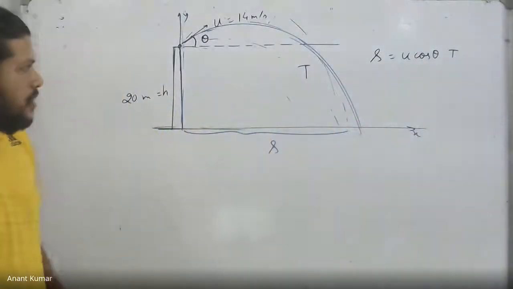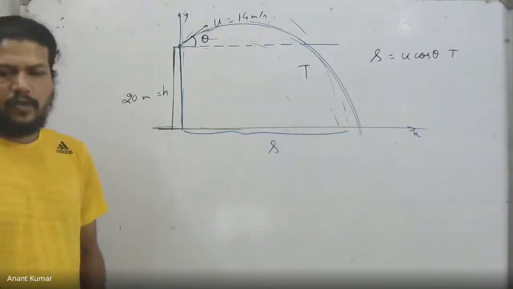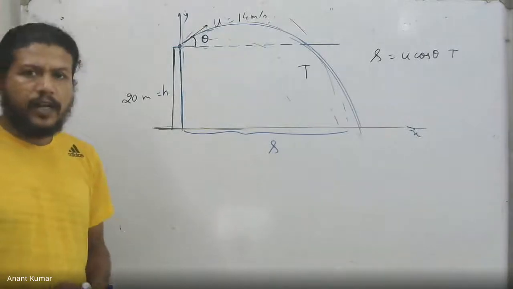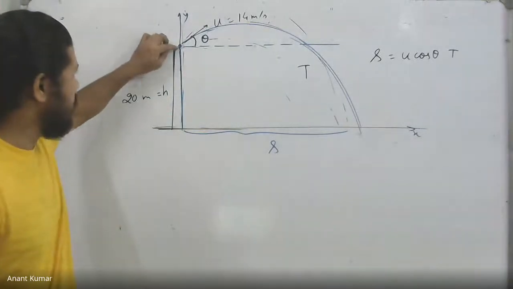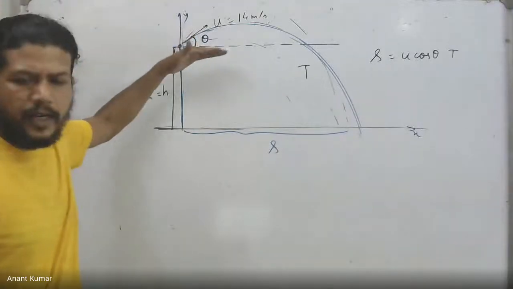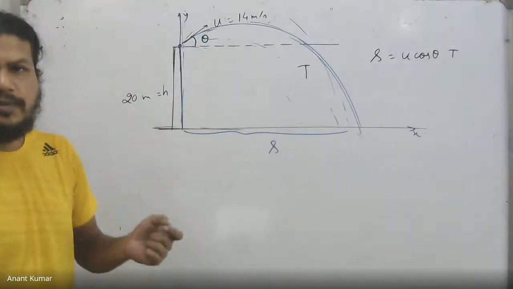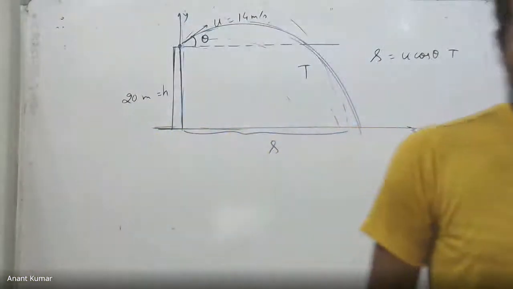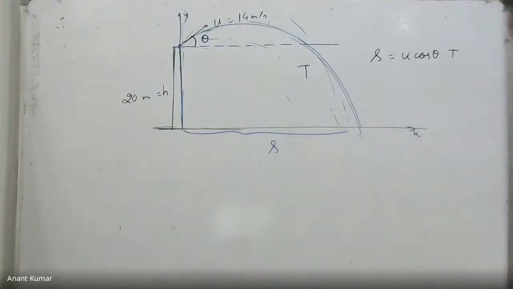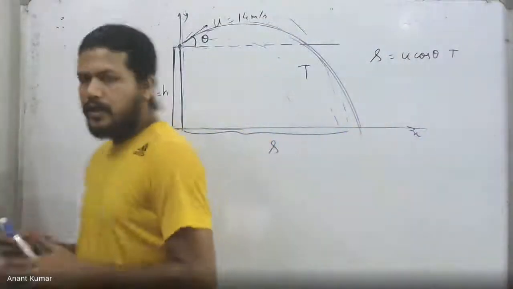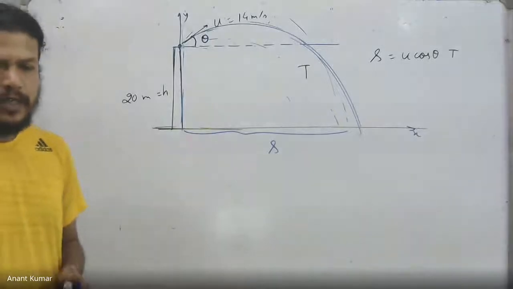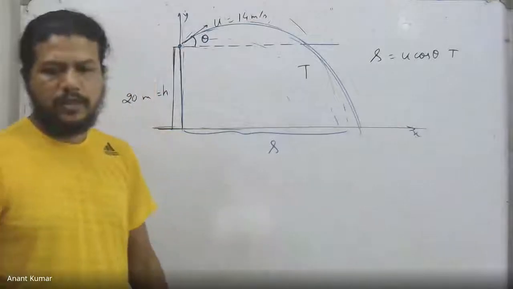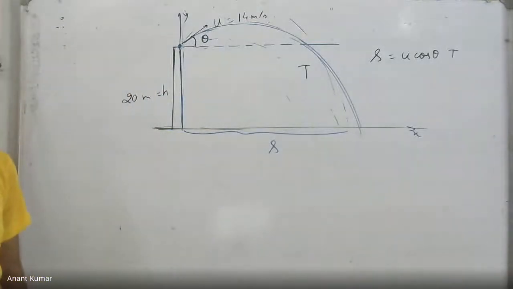Let us see. s is going to be u cos theta into capital T, and during the same time, its vertical displacement, you could see that it goes from here in the vertical direction down to the ground level. So the vertical displacement is negative. It's minus h in fact. I'm taking upward as my positive direction. So the displacement along the downward direction is negative. That is why during this particular time duration, T is the time of flight over there. T is the time from here to here. Isn't it quite obvious? I said that. T is the time of flight, okay?